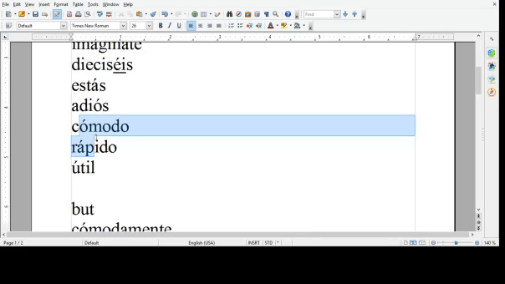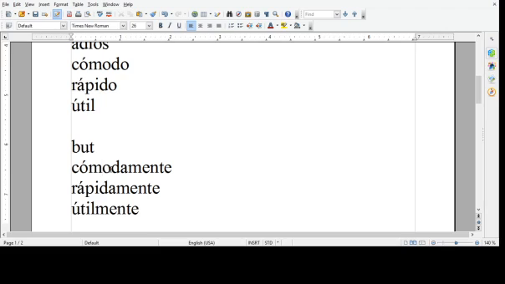These adjectives, cómodo, comfortable, rápido, fast, útil, useful, they have adverb forms where you take the feminine form and add mente. We're not going to worry about that today, but just know that they keep their accent mark when you write them, but when you pronounce them, cómodamente, rápidamente, útilmente, the stress goes on the mente.